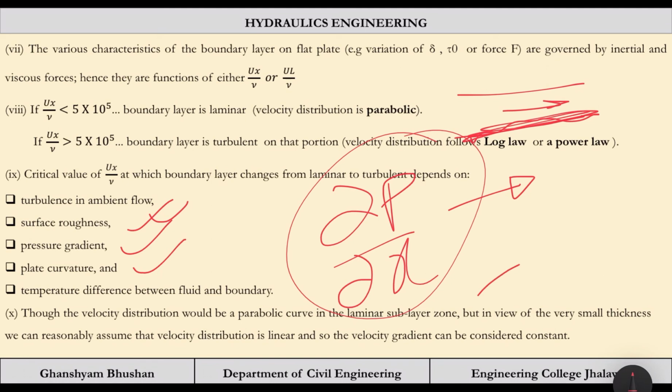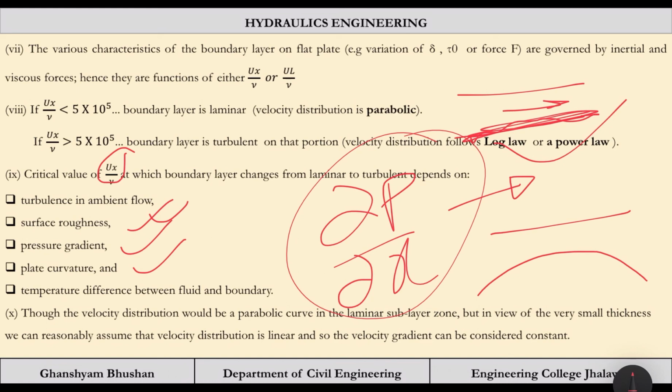Plate curvature, whether the plate is curved, flat or concave, will decide the value of this critical Reynolds number. Temperature difference between fluid and the boundary. Generally temperature does not affect this much, but if it is there, it will affect the value of Reynolds number.